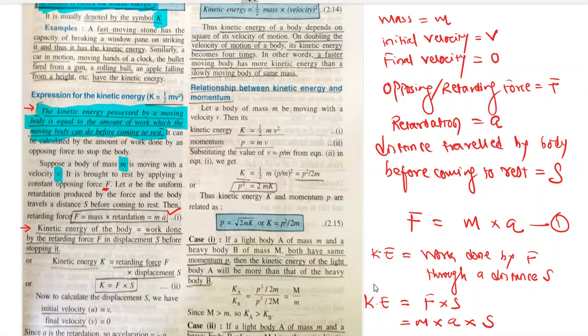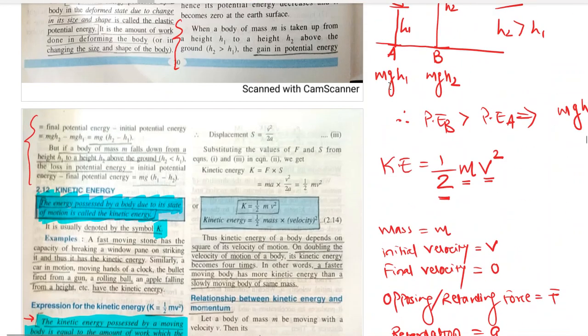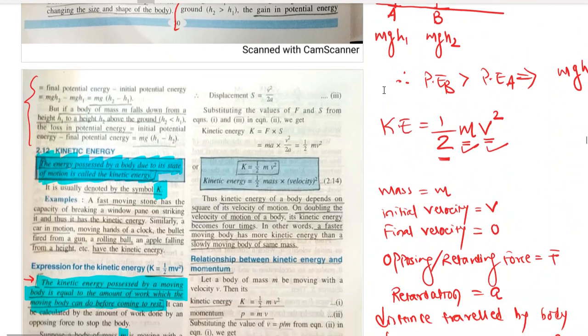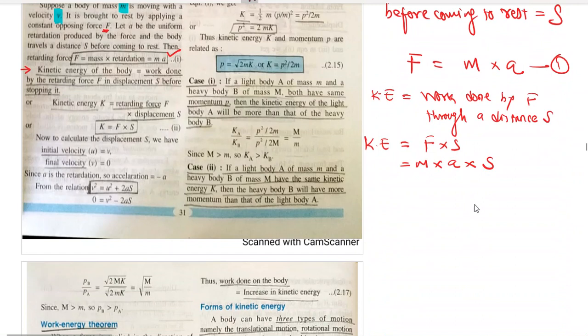Now the formula for kinetic energy, which I just told you, has mass, it has velocity square, it does not have displacement and acceleration. So somehow we have to convert this displacement and acceleration in terms of final velocity, initial velocity, right?